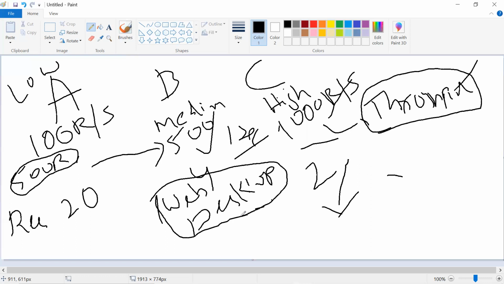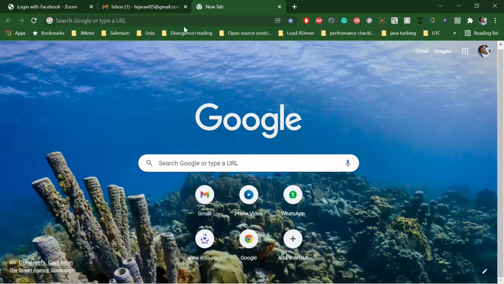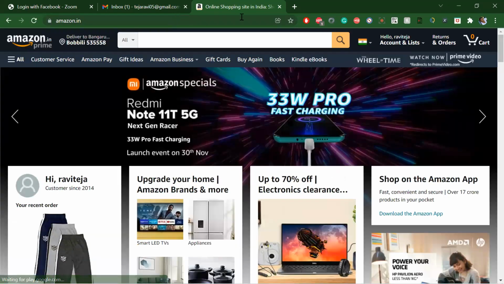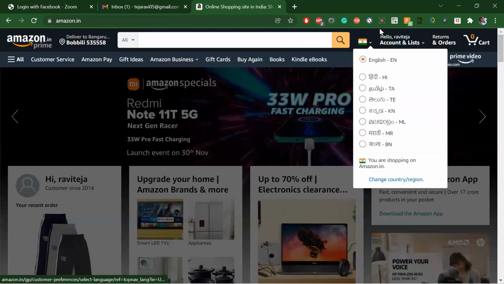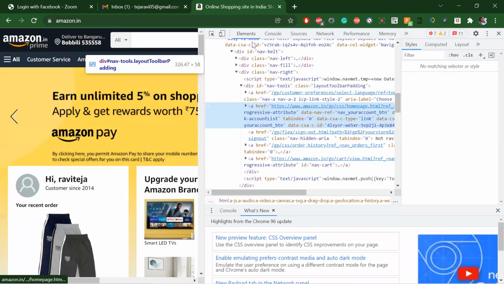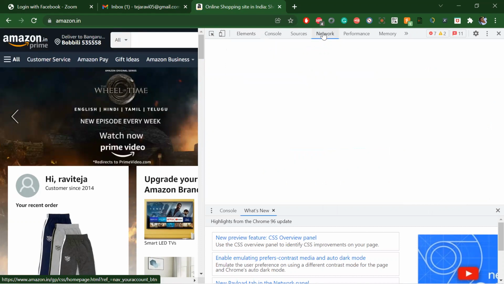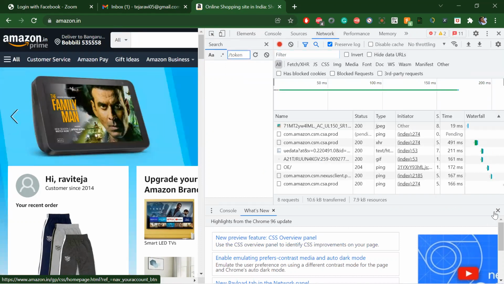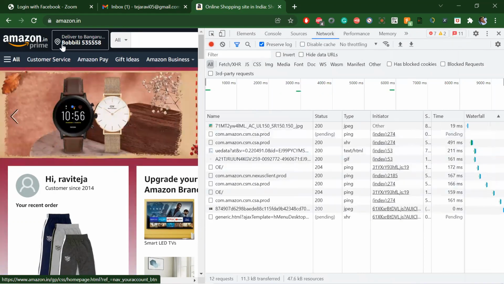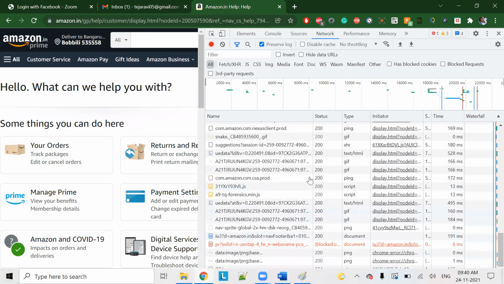So let's take an example, Amazon. When I hit Amazon, I get this home page. So what is happening on the back end? If I click on inspect, and go to the network tab here, and close all this unnecessary stuff, you can see all the APIs. Suppose I click on customer service, see, it is loading all these APIs.